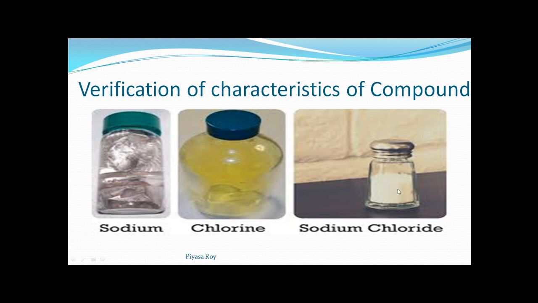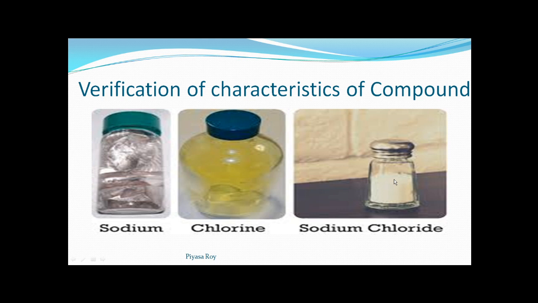Now this sodium chloride is a solid. From the reaction of solid sodium and chlorine gas, we are getting solid sodium chloride. It's a solid crystal, and it is non-poisonous. That means in sodium chloride, the poisonous property of chlorine has been lost.